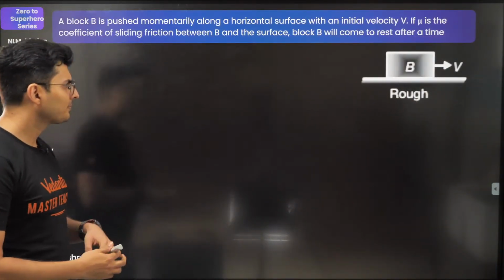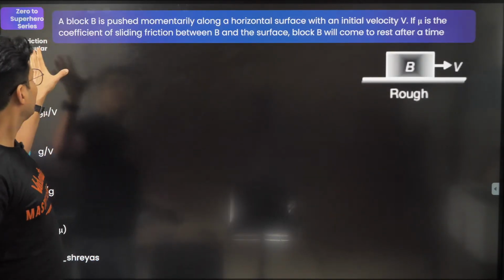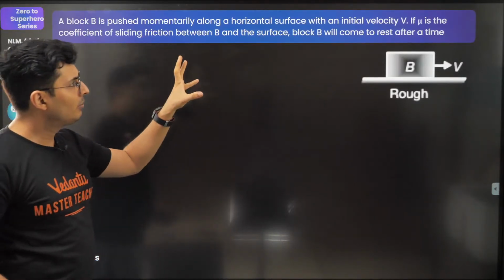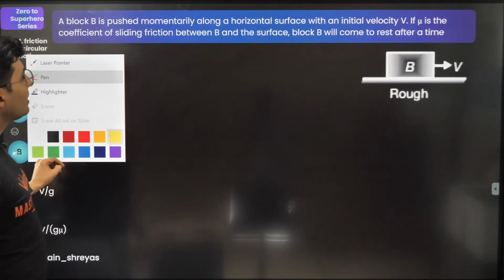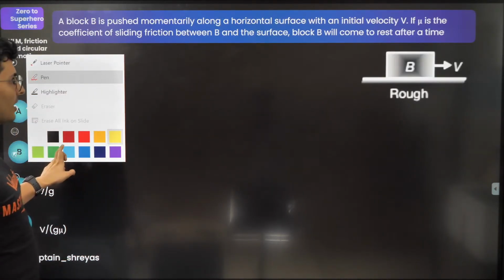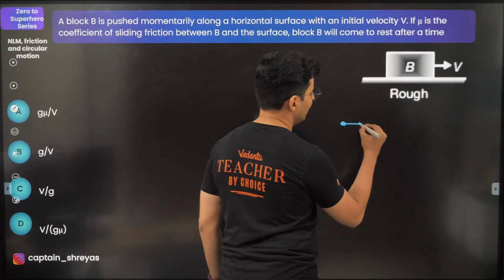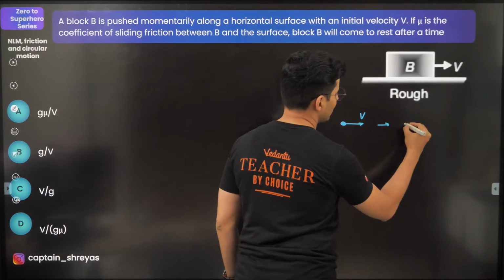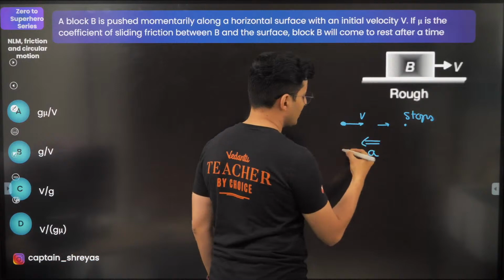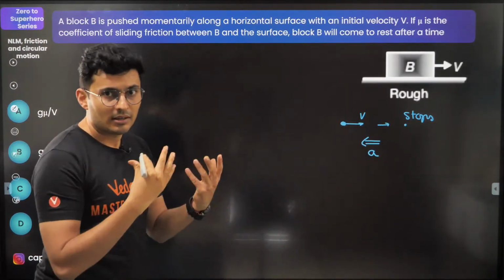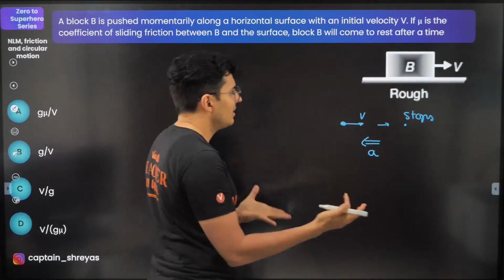Let's have a look at it. There's a block which is pushed momentarily and with some speed. If mu is the coefficient of friction, then the block will come to rest after some time. So we want to find out what is the value after which it comes to rest. I think it's a question on kinematics, because if it has some velocity, its speed reduces and it stops, that means some deceleration would have caused that stopping, and we can find how much is the deceleration by FBD.